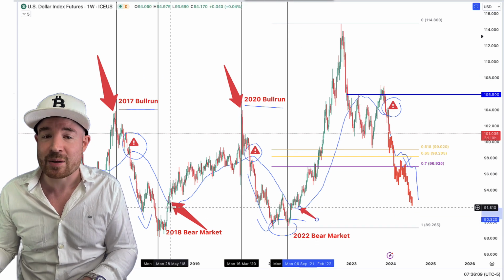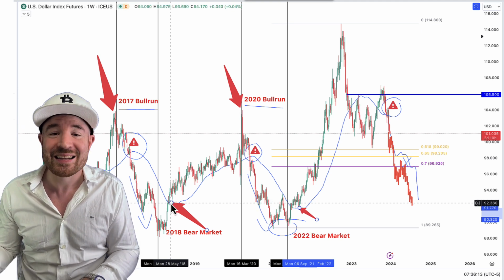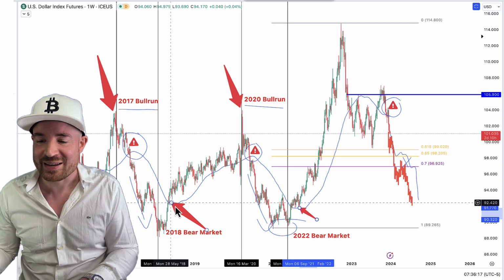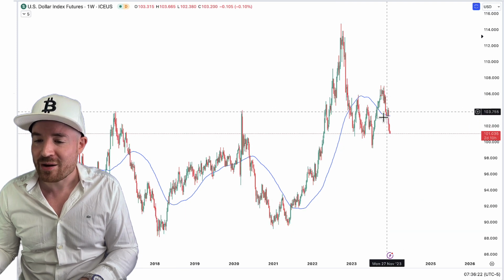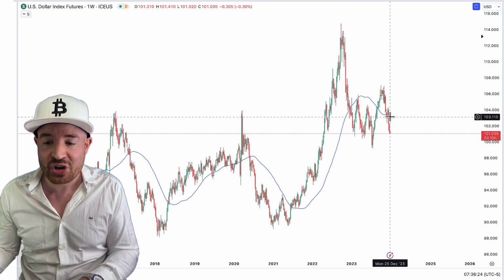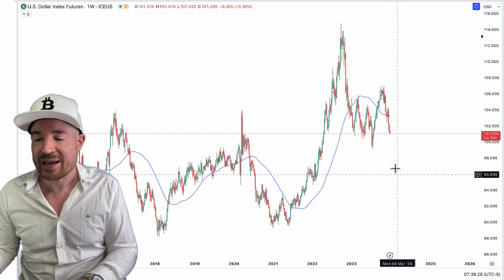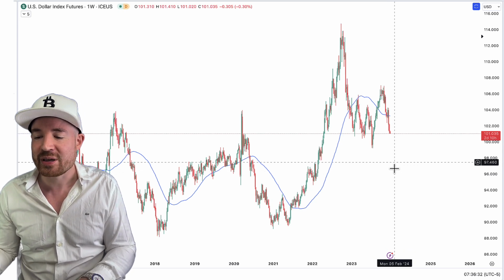In the dollar index, you get back above that 50 moving average, and basically it's the start of a new bear market. Highly likely time to get out of all crypto and maybe short the bear market all the way down. For now, let me get rid of all these markings. For now, you can see we are below it, so just watch out for a reclaim of that. Hopefully we see a multi-month downtrend here, and where it's going to take us, we will have to just continue to watch week after week.